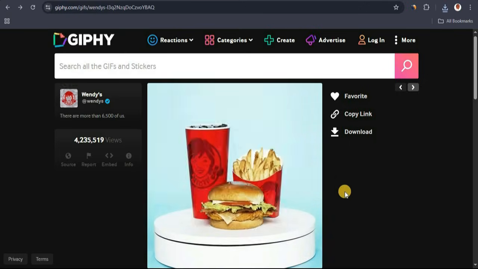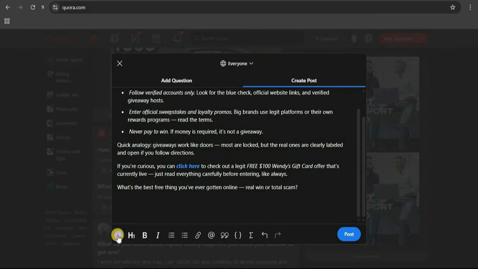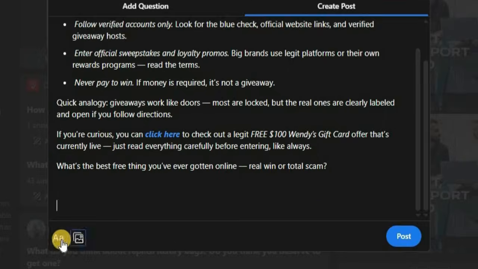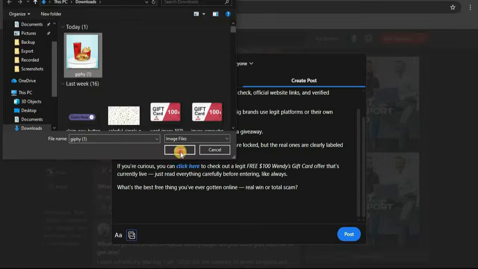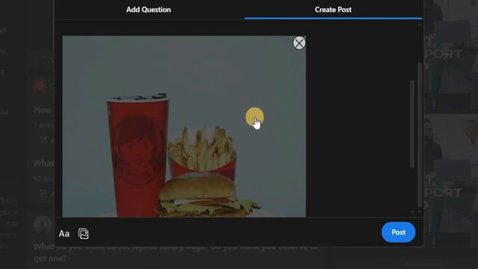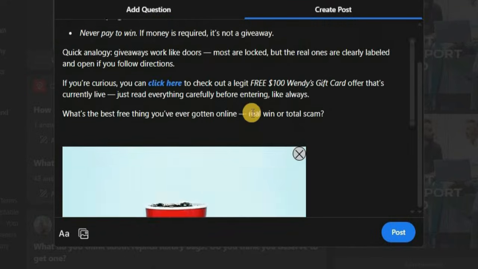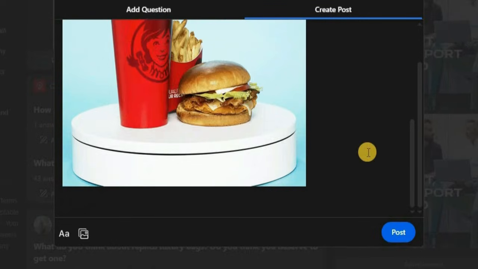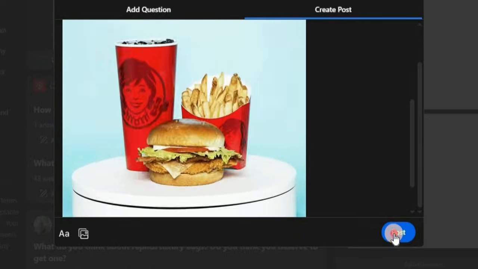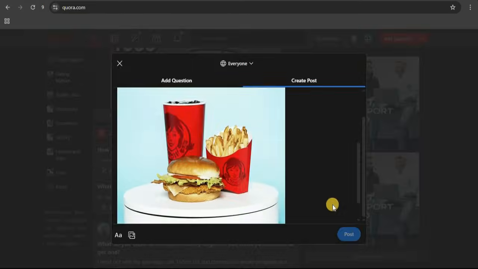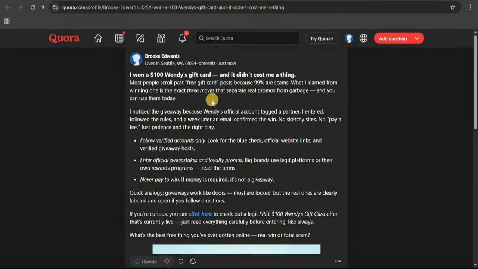Now I'm going to head back to Quora and add my image. So I'm going to click on this drop down arrow, click on image, and upload my image real quick. So this is how exactly our image is going to look. As you can see, this image is going to draw attention because it's a moving image. That's why this is powerful. So once you have all this, you want to click on post, and once you click on post, your content is going to be live. And I'll take a look at how this looks.